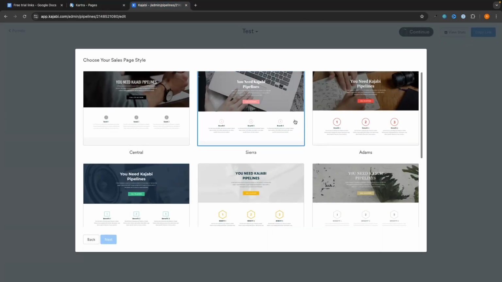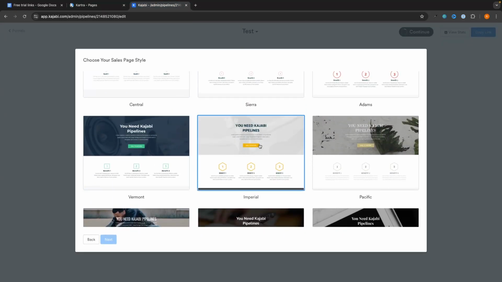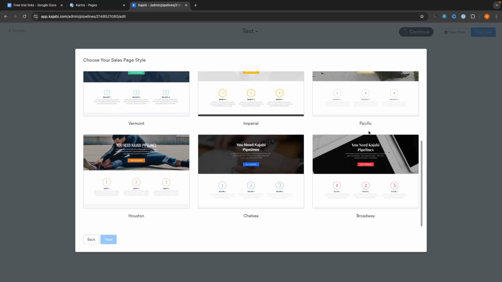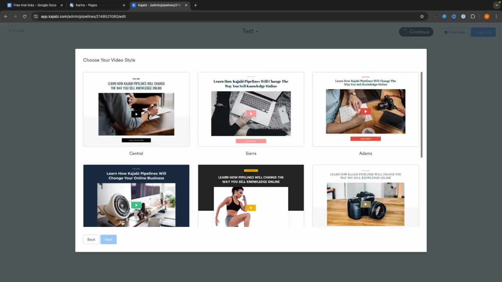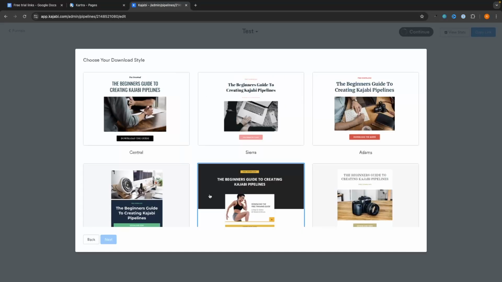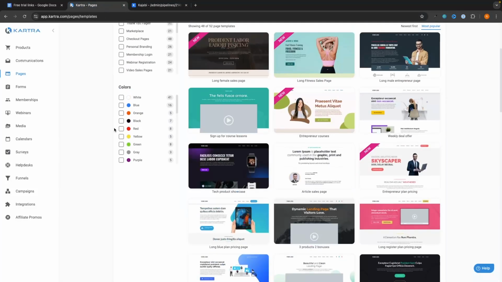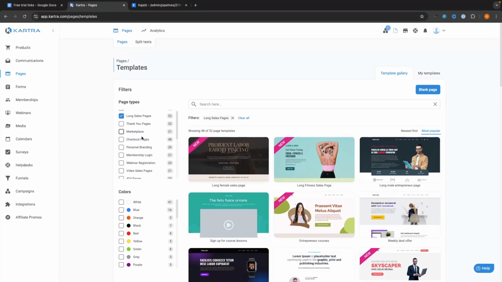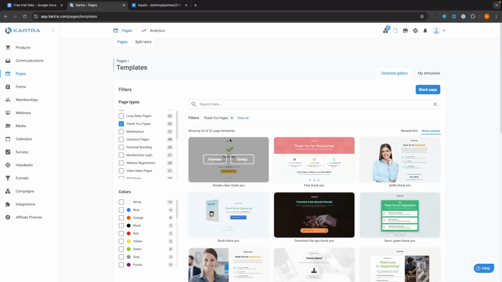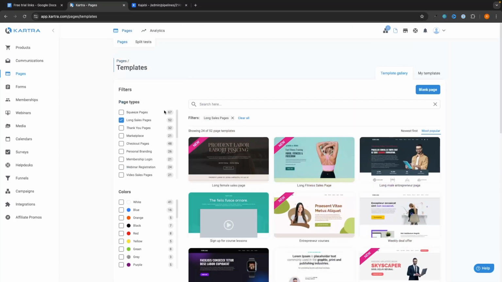Whereas with Kajabi, let's be honest, we would have to go in and put in quite a lot of work to edit this. Even if we go for one of these other pages, they have a maximum of 9 templates for each type of page. And then with Kartra, we have all of these different types of pages right here. And we have 52 templates for this. We have 32 templates for thank you pages. So that is the first thing.